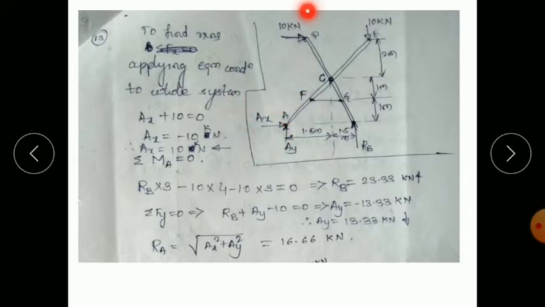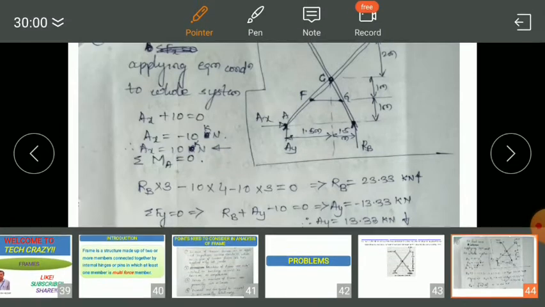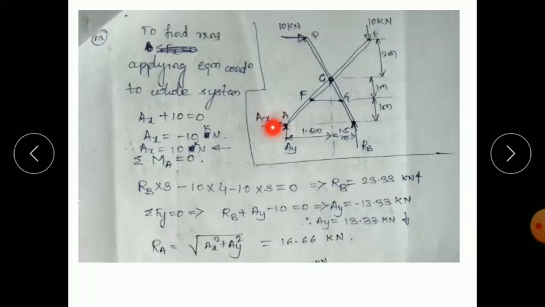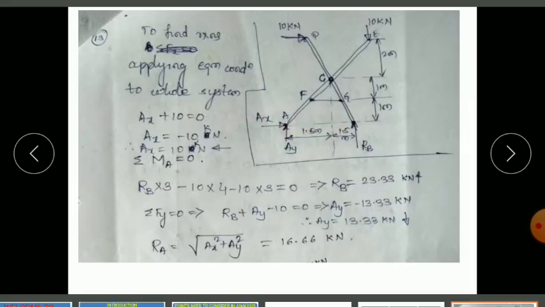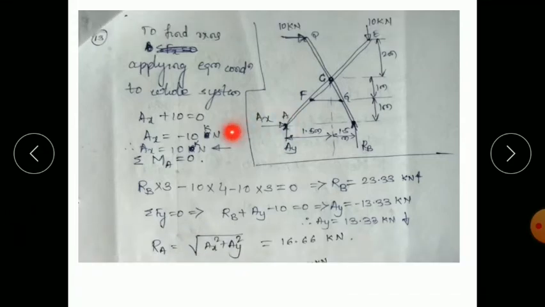Ax and 10 kilonewton. Both are towards right, meaning both are positive. Plus Ax plus 10 is equal to 0. Ax is equal to minus 10 kilonewton. So what does this sign indicate? Ax is not towards right, it should be towards the left. So the sign indicates the actual direction is opposite to what we considered. We considered the right side, so what is the actual direction of the force? It is towards the left.